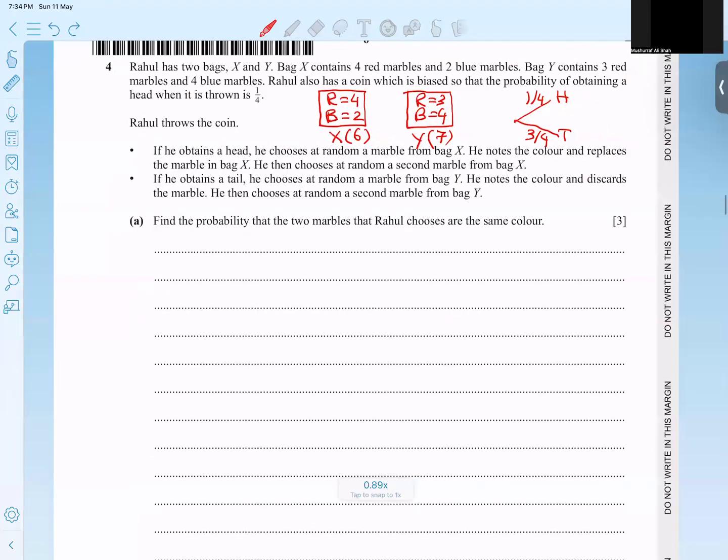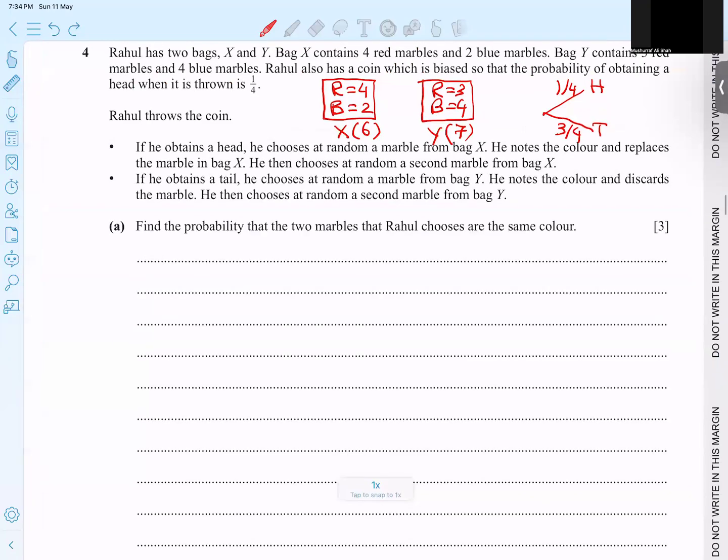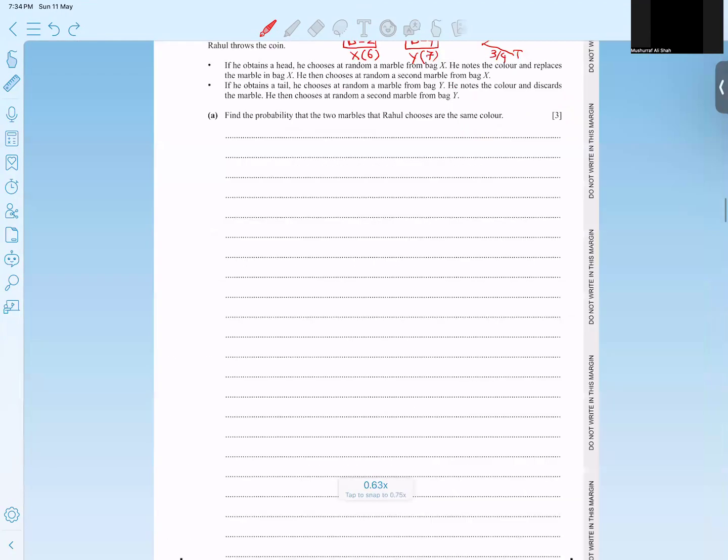Let's read it properly. He notes the color and replaces the marble in bag X. So put back. And then he chooses a second from the bag X. And in case of tail, he chooses a ball from Y, and then he will discard. It means he will not put it inside. He will keep it outside. And then he chooses a second. So we have a situation. Let's try to do it.